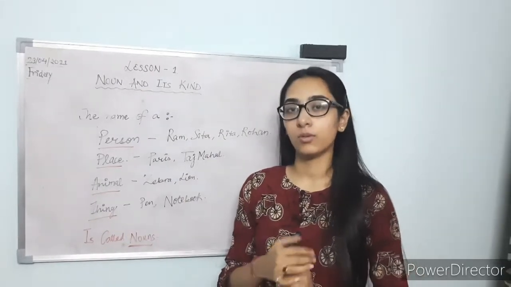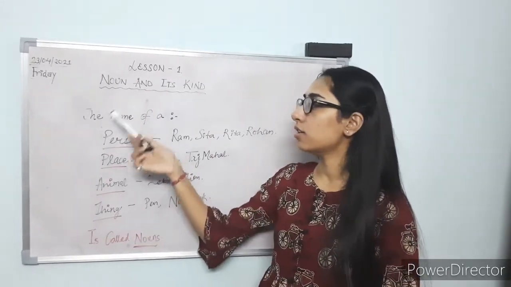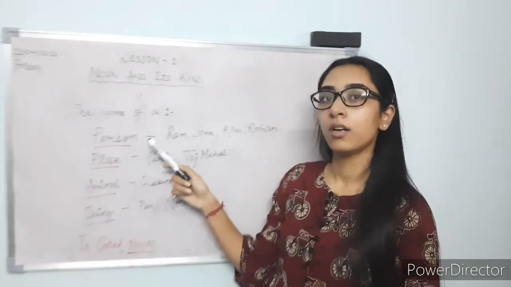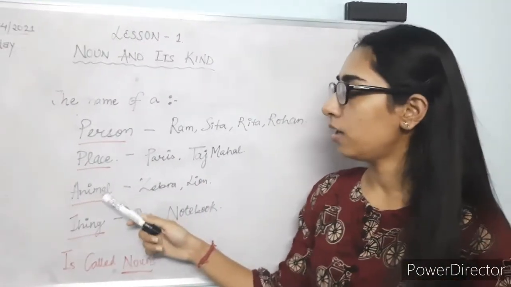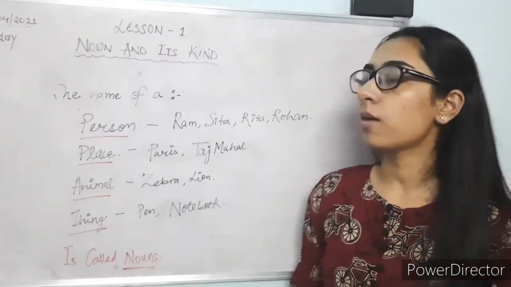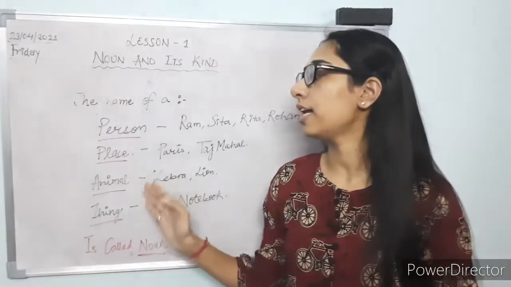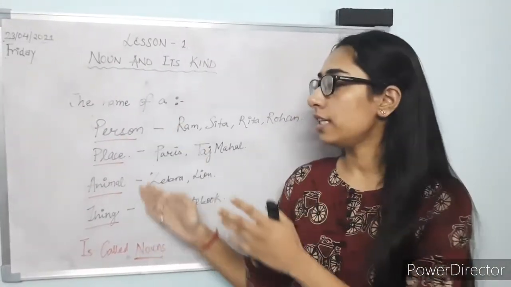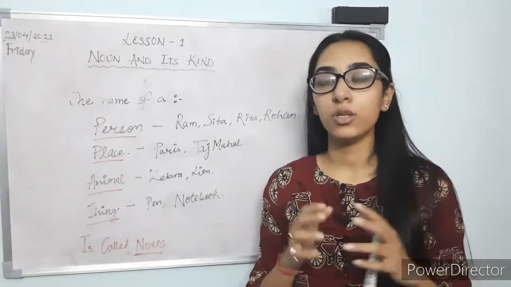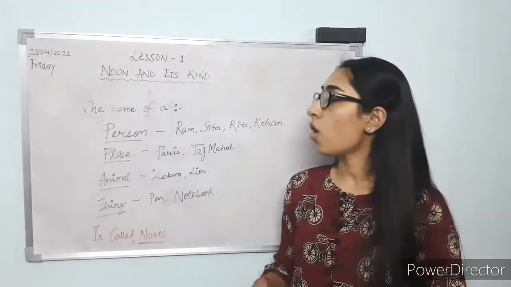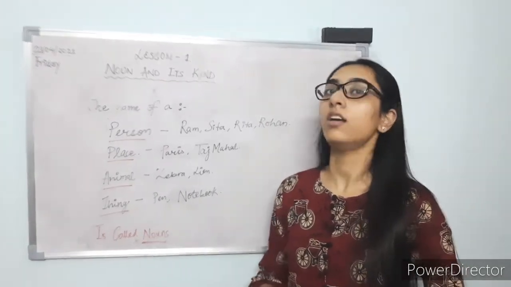So what are nouns? A noun is the name of a person, place, animal or thing. When we talk about nouns, we say that the names of all these four categories, persons, places, animals and things, are called nouns. All the naming words are basically called nouns.